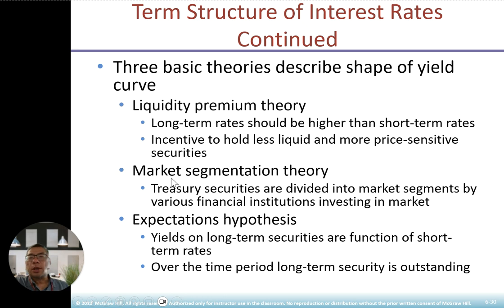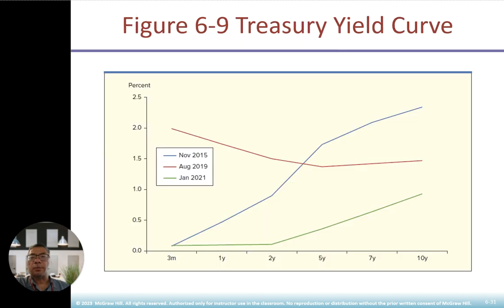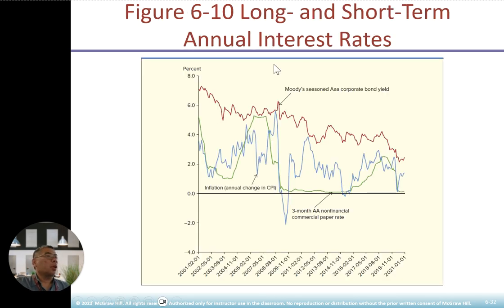Market segmentation is that treasury securities are divided into market segments by various financial institutions in the investment market. And then the expectations hypothesis is that the yield on long-term securities is a function of short-term rates over the time period the long-term securities are outstanding. So this is a typical yield curve in the US, in August here, November here, January here. Now we're going to look at the next picture, the long and short-term interest rates, Moody's here, all the red and the blue and the green one.